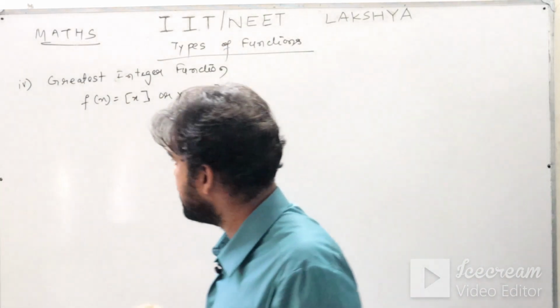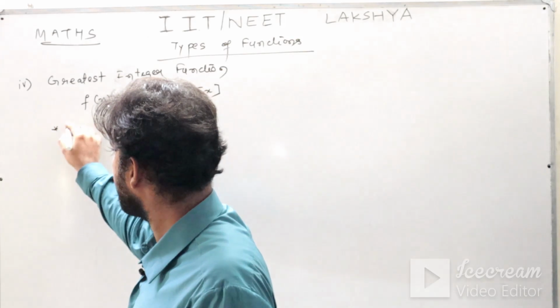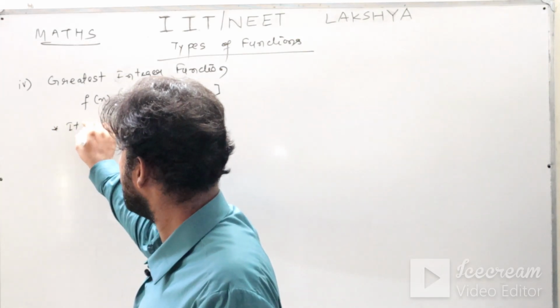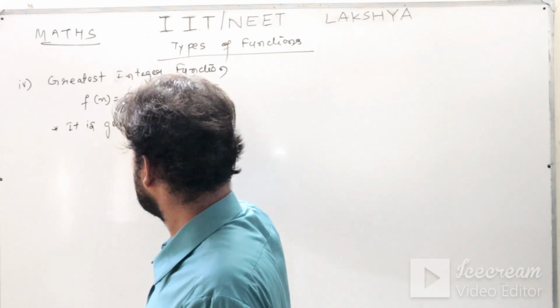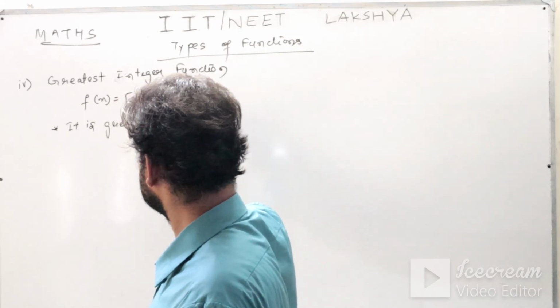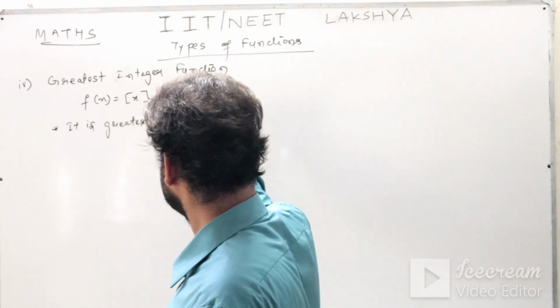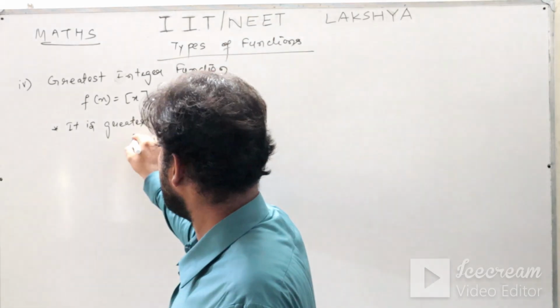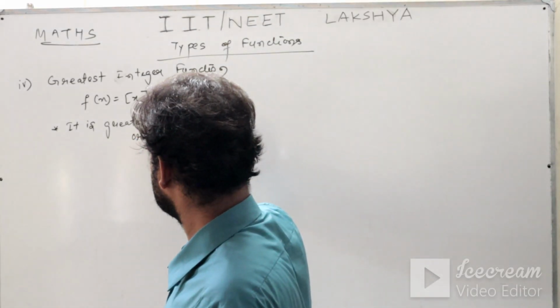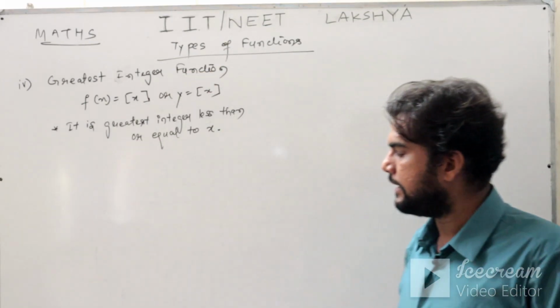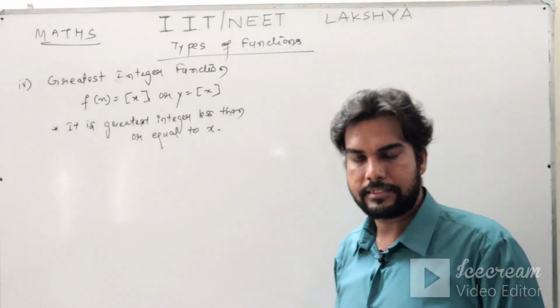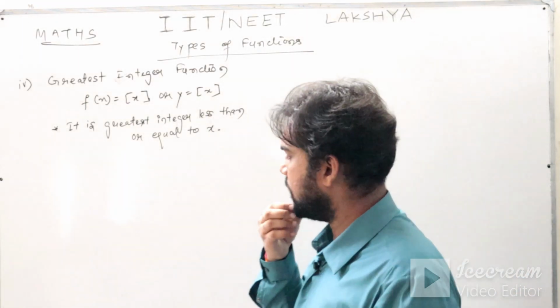What is the definition? It is the greatest integer less than or equal to x. It is the greatest integer less than or equal to x.